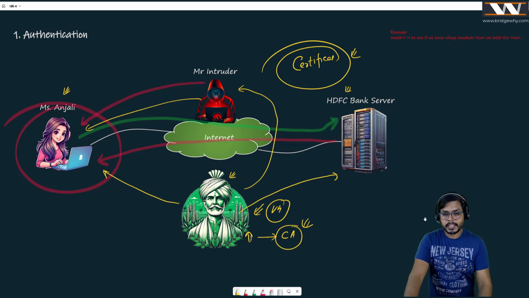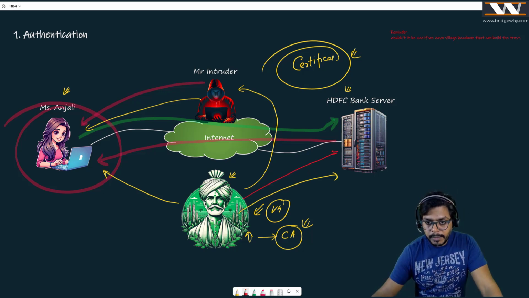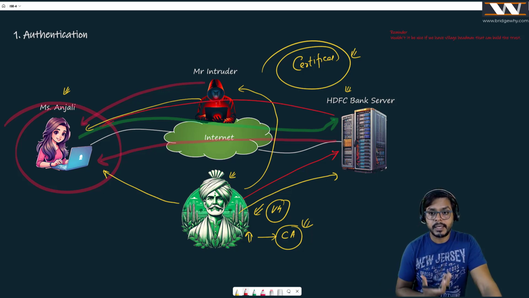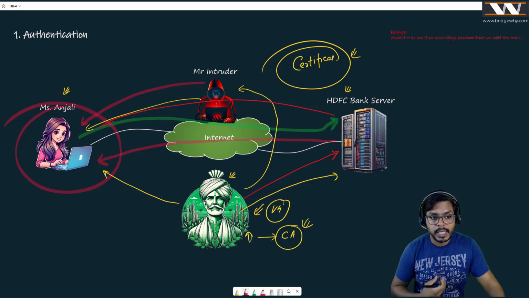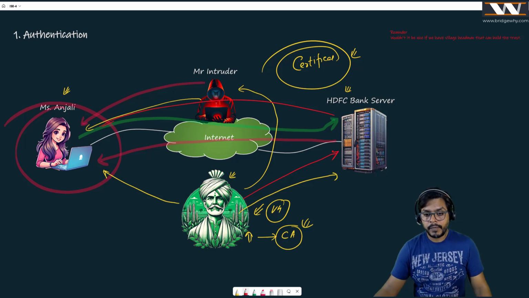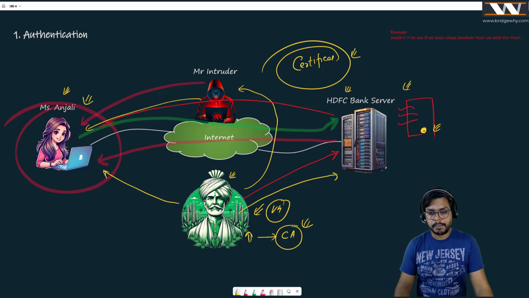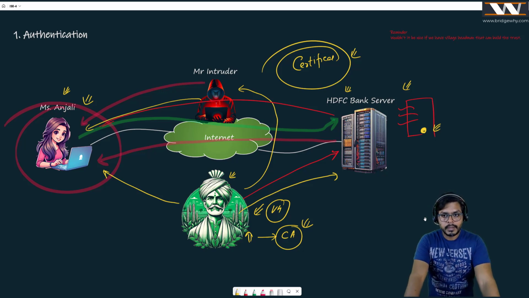Because at the end of the day, this village headman is certifying that the HDFC Bank server is the HDFC Bank server. It means that he is giving the HDFC Bank server something so that when the HDFC Bank server talks to Anjali, it can say, see, I am the HDFC Bank server because I have been certified by the village headman. Really, really interesting, right? Maybe the village headman can give him a piece of paper and sign this document with his own signature, so that once Anjali sees this document, she is absolutely sure that yes, you are the HDFC Bank server.